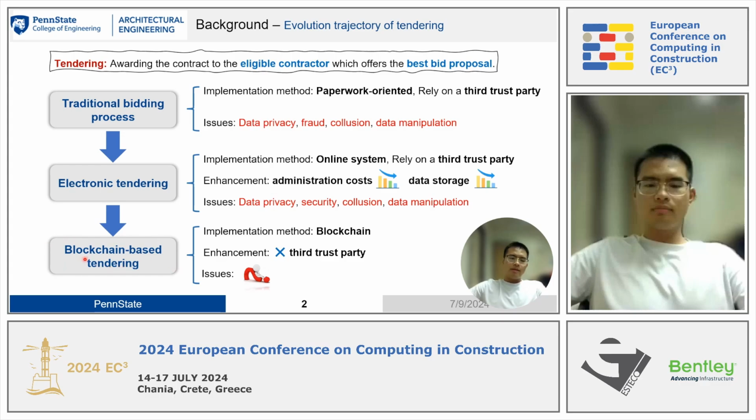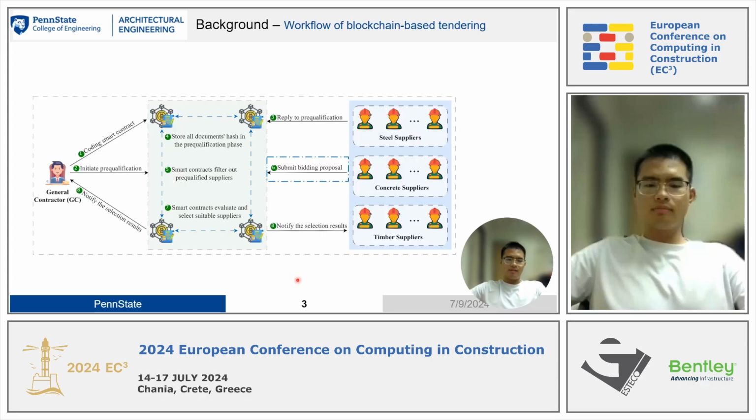The third one is blockchain-based tendering. This method is based on blockchain, and the enhancement is to get rid of the reliance on the third trusted party. But there are also some issues, and the issues can be observed from the workflow of blockchain-based tendering, especially the 6 steps of the workflow.